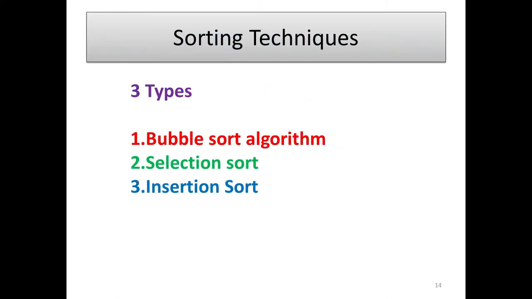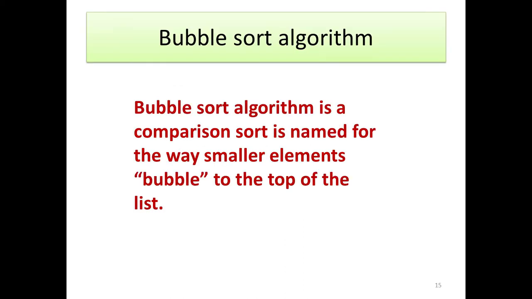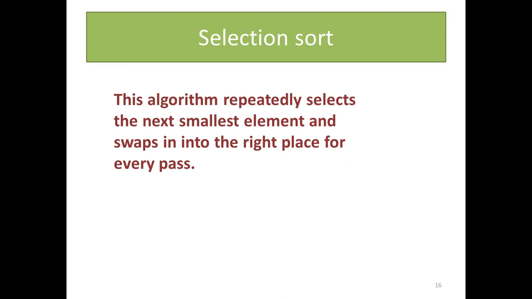The sorting technique. It's a very important 5 mark question. First one, bubble sort algorithm. Second one, selection sort. Third one, insertion sort. First one, bubble sort algorithm. It's a 5 mark question for you. Bubble sort algorithm is a comparison sort. It is named for the way smaller elements bubble to the top of the list. If you refer to your book on bubble sort, they give the proper algorithm. Read it elaborately.